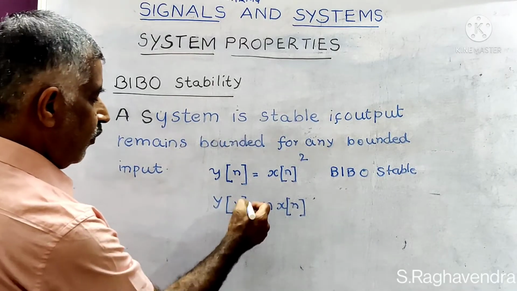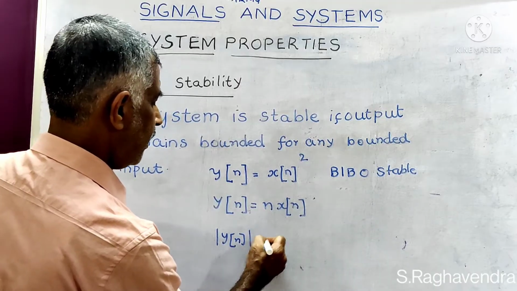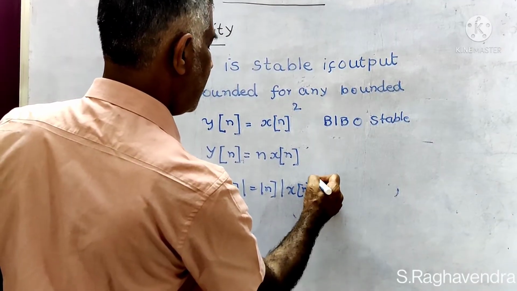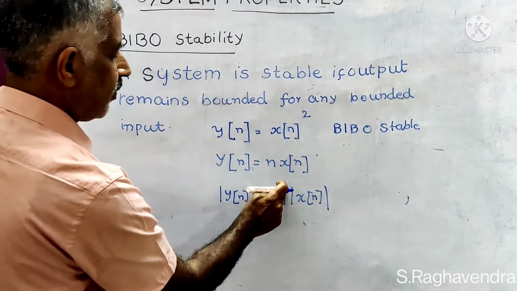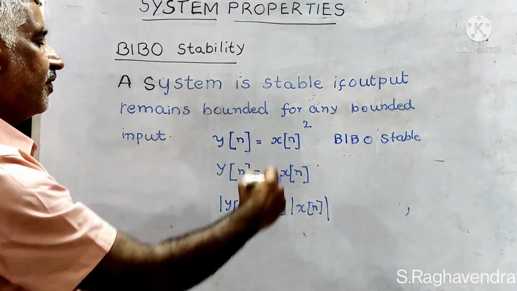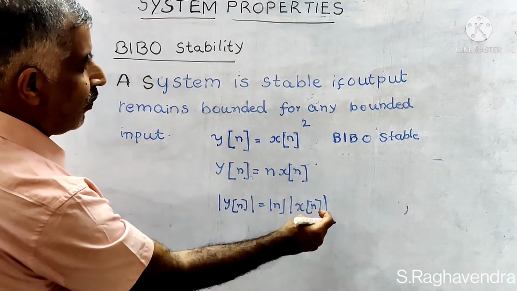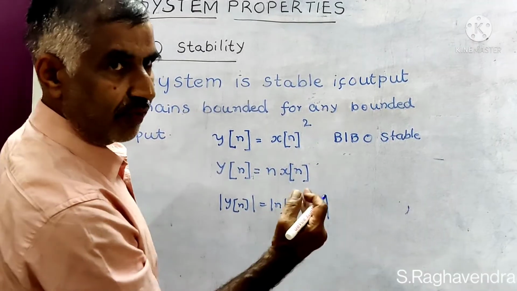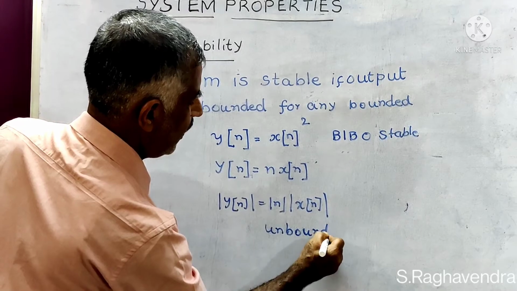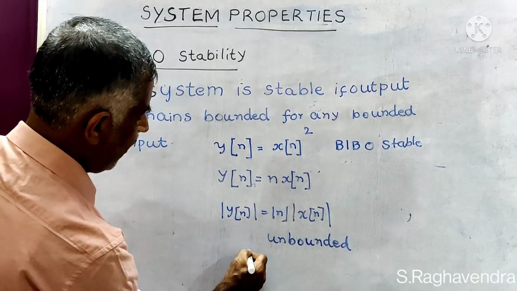The reason is, if you apply mod sign here, mod y of n is mod n times mod x of n. So x of n is bounded, but what about mod n? Like a ramp function, it is ever increasing, so it is said to be unbounded. A bounded value multiplied with an unbounded value is once again unbounded. Hence, it is said to be unstable.